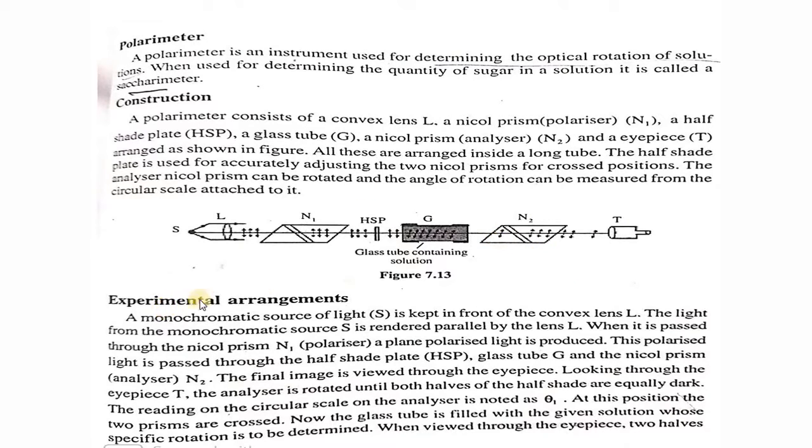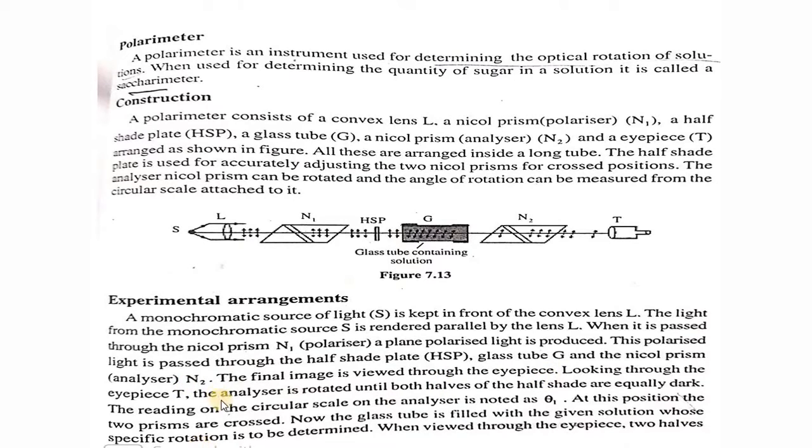So next, moving to the experimental arrangements, we have a monochromatic source kept in front of a convex lens. Light from the monochromatic source is rendered parallel with the lens. It is passed through the Nicol prism N1, which acts as a polarizer, producing plane polarized light. This polarized light is passed through the half-shade plate, the polarimeter glass tube, and Nicol prism N2. The final image is viewed through the eyepiece of the telescope.